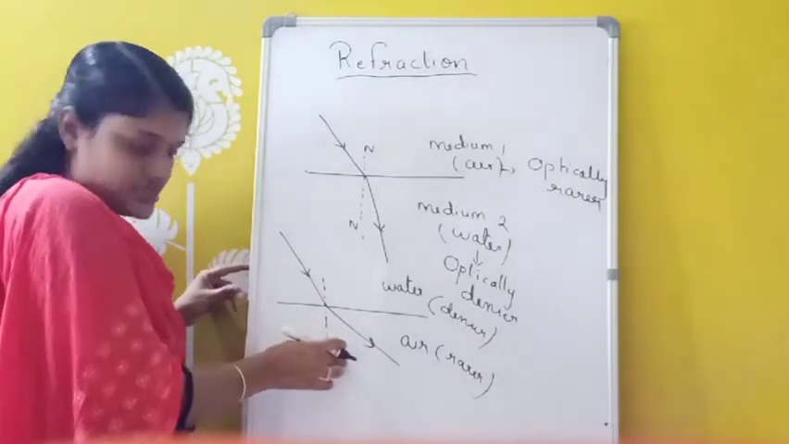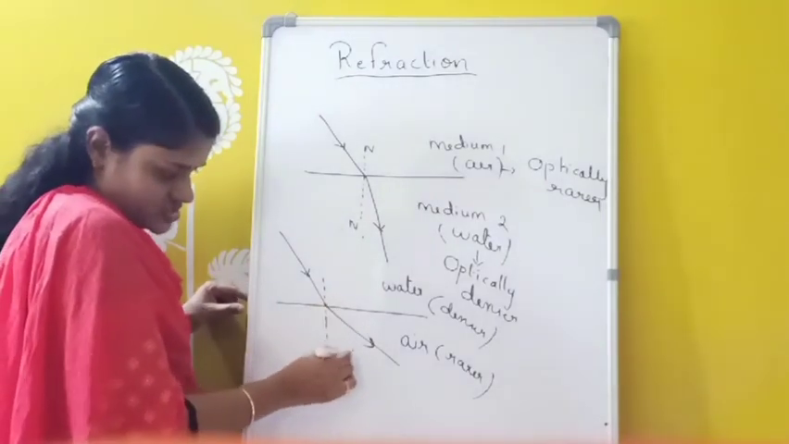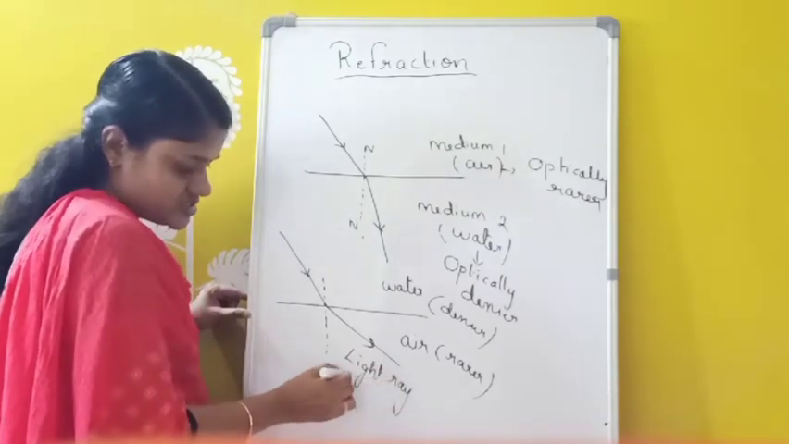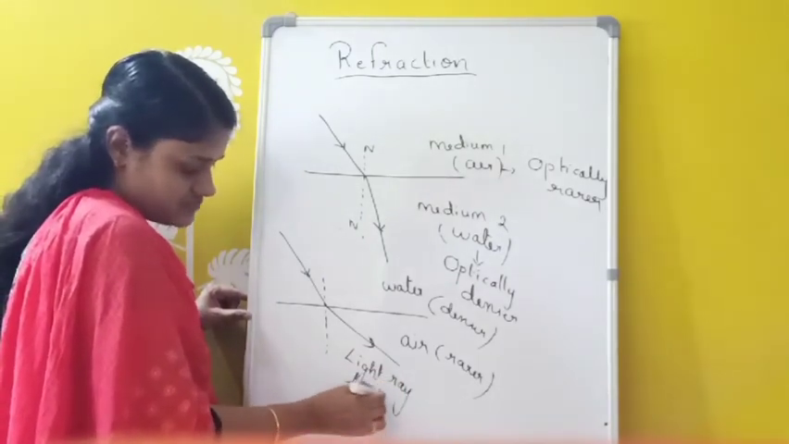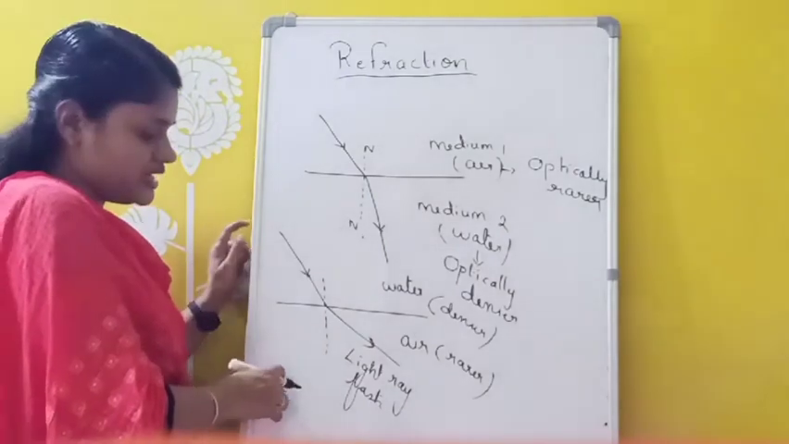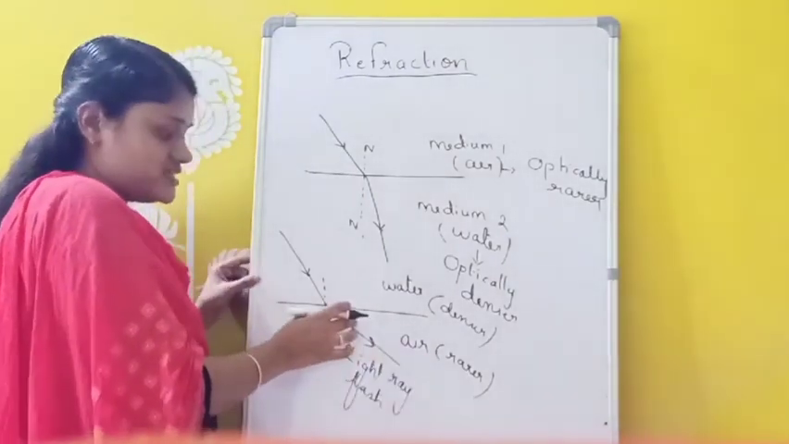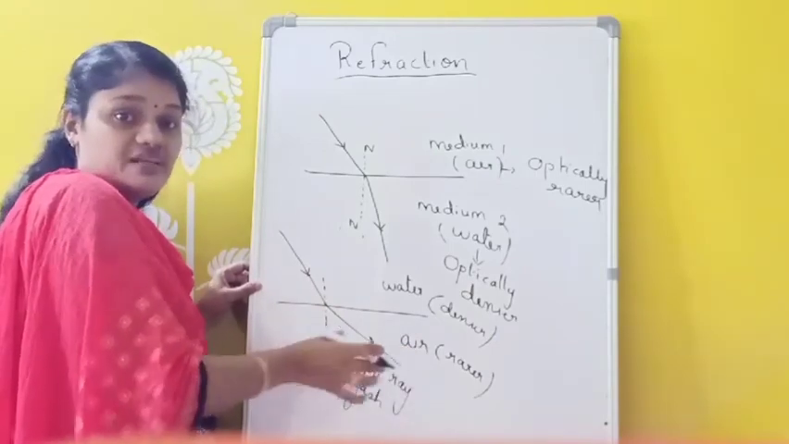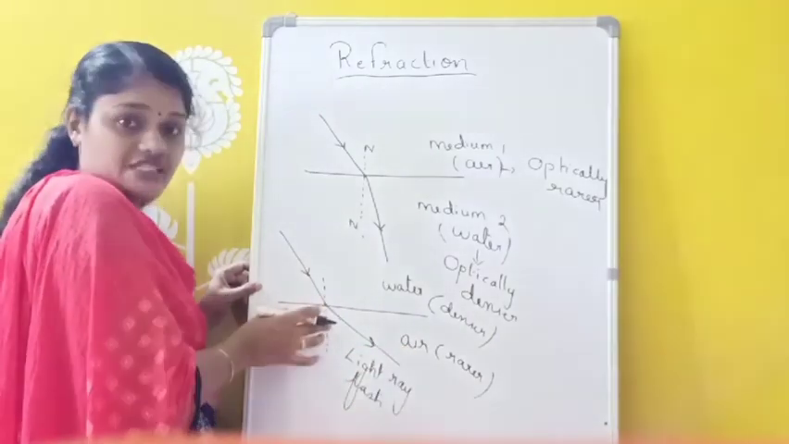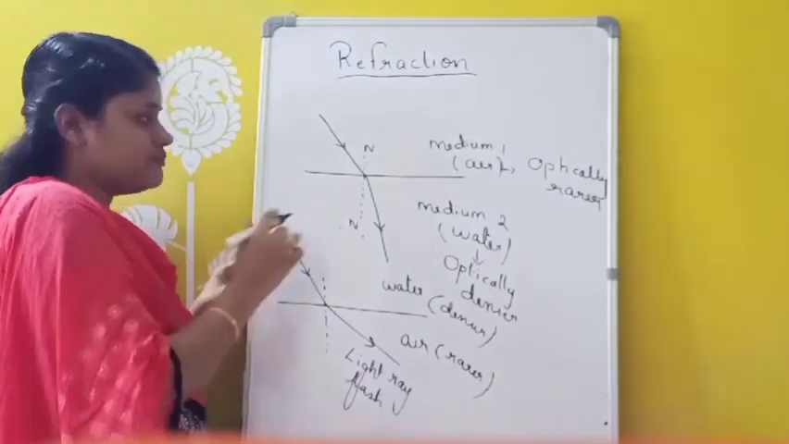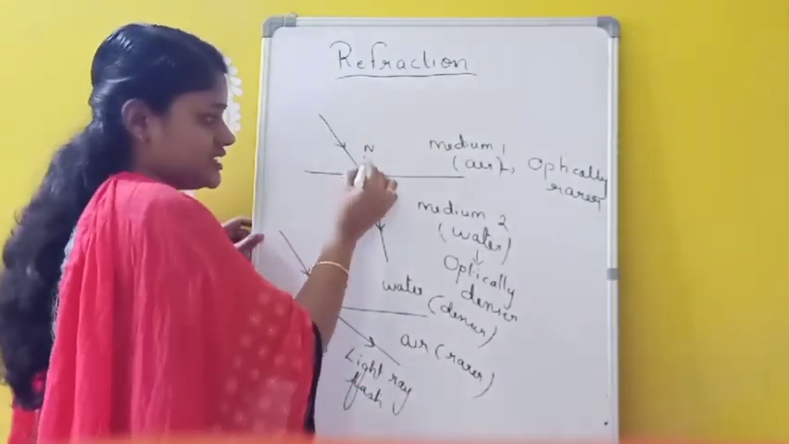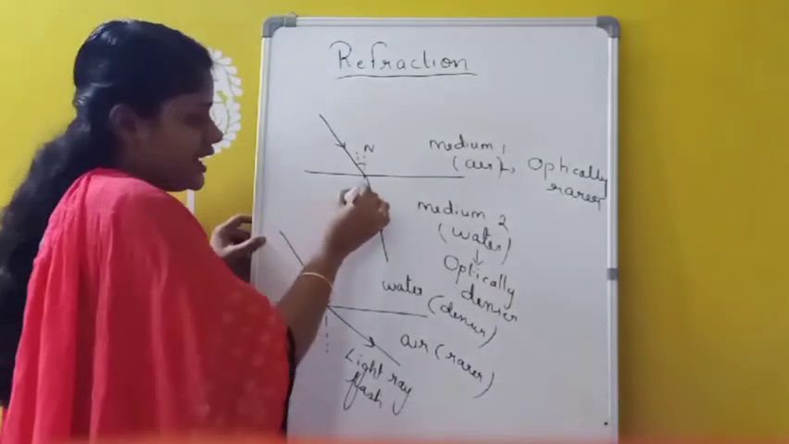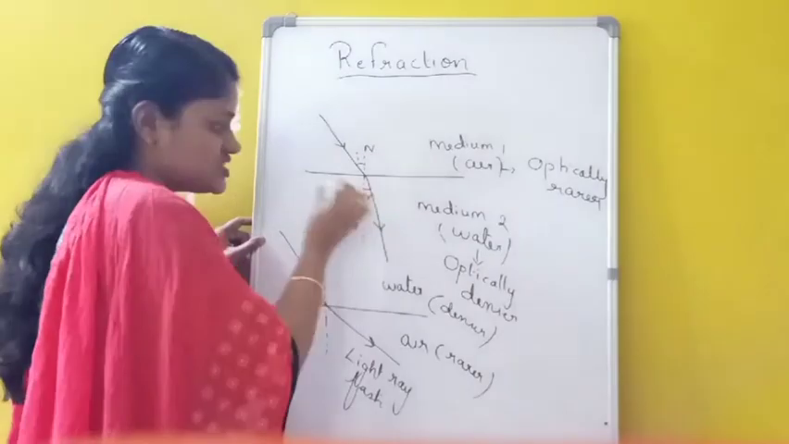So what is the reason? The reason is, this light ray travels faster now. The light ray travels faster in which one? This rarer media. The speed of light will increase. So whenever light ray travels from denser media to a rarer media, the speed of light will increase. That is why this light ray is bending away from the normal. Here this is the incident ray and this is a normal, and this angle is taken as angle of incidence I, and this angle is called as angle of refraction R.